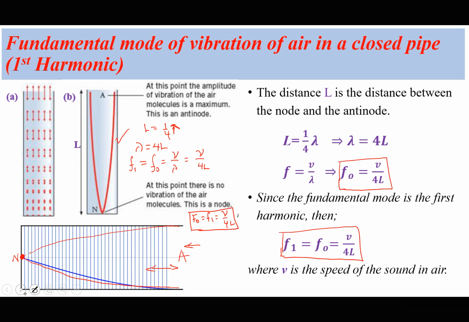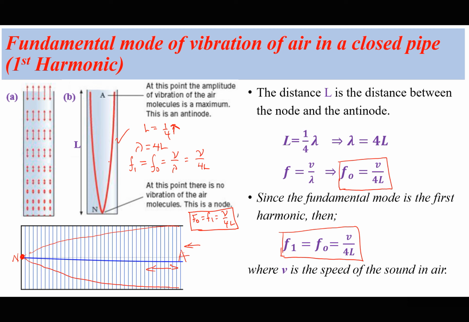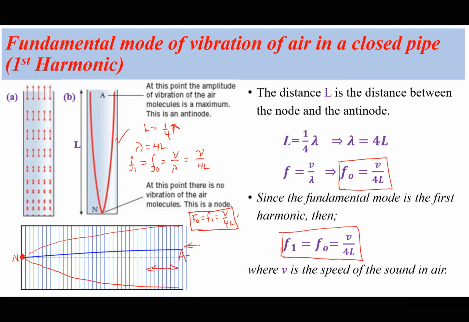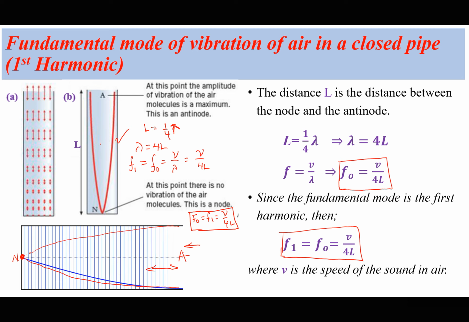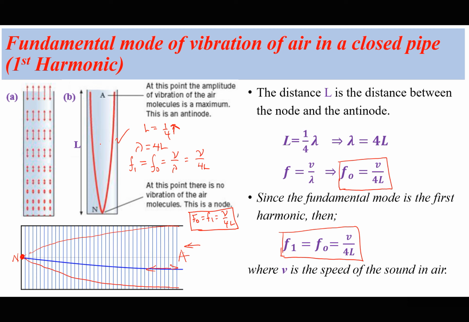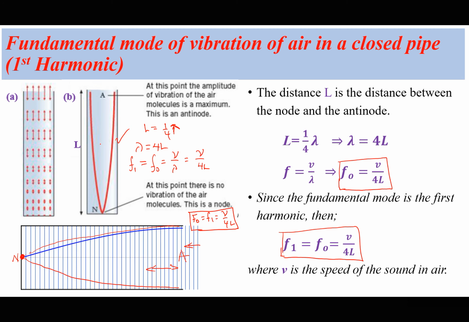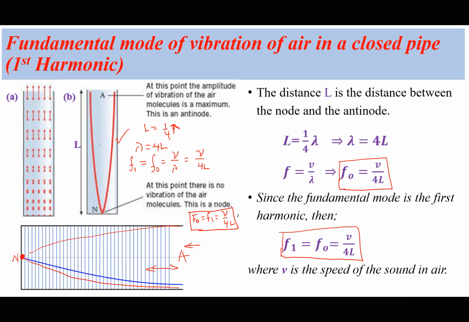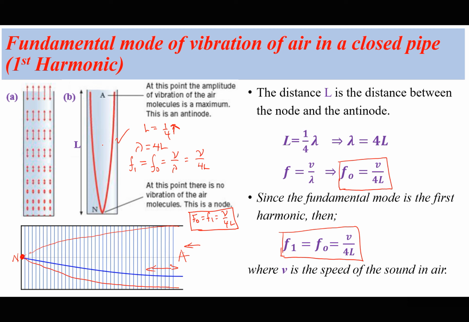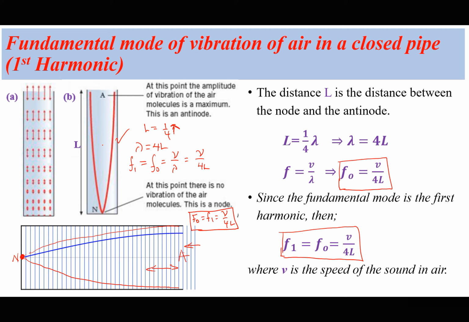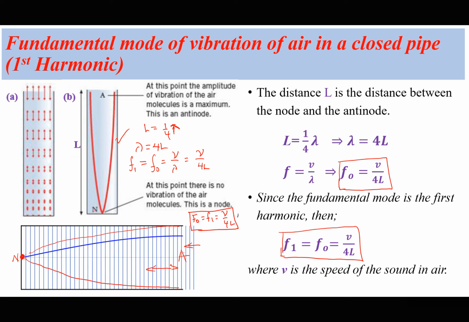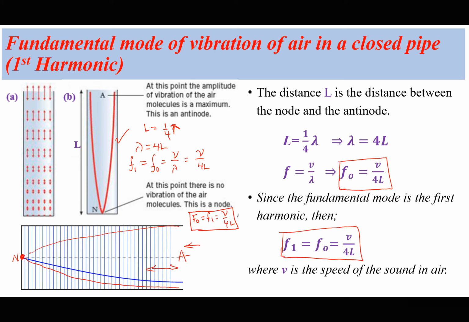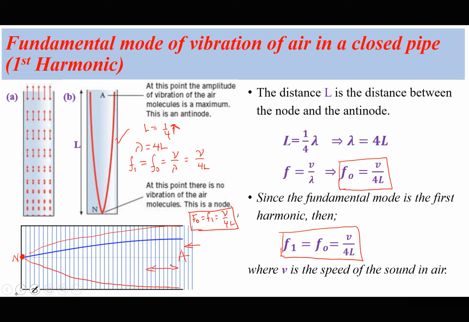Then let's see what happens. Suppose we increase the frequency slightly higher. The next frequency above this involves introducing a node. Unfortunately, when we introduce a node, an automatic antinode is created. In the process of introducing a node to increase the frequency, an automatic antinode is always created. You notice that we have one node, and we also have one antinode for a closed pipe. I want you to mark that very carefully.